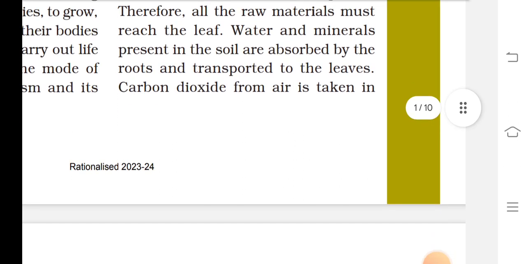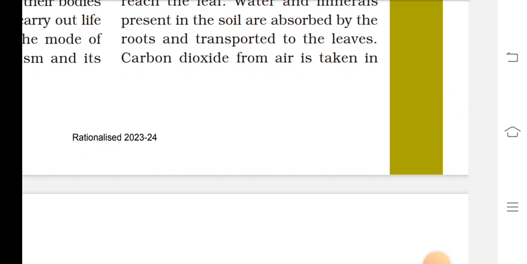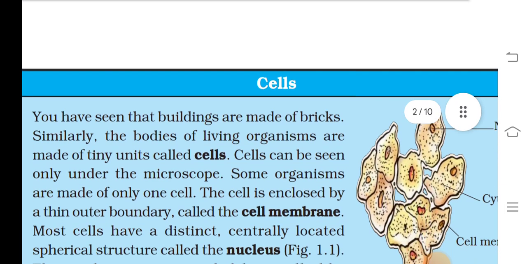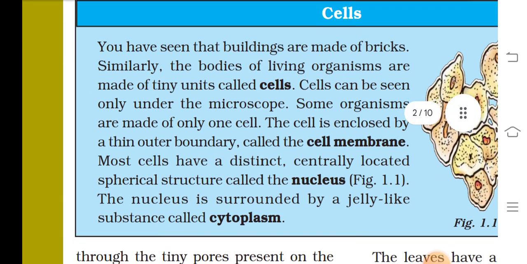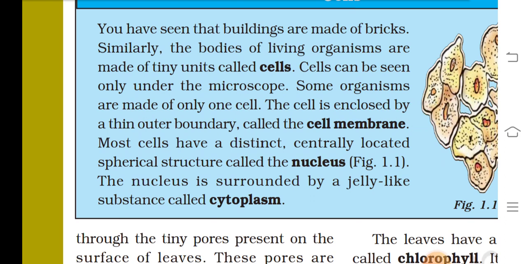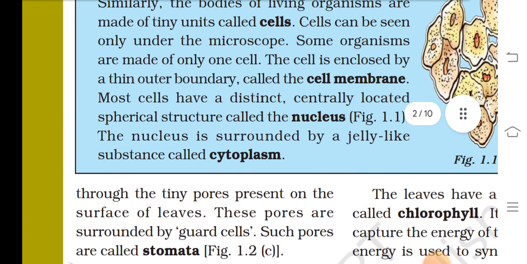Water and minerals present in the soil are absorbed by the roots and transported to the leaves. Carbon dioxide from the air is taken in. You have seen that buildings are made of bricks. Similarly, the bodies of living organisms are made of tiny units called cells. Cells can be seen only under the microscope.